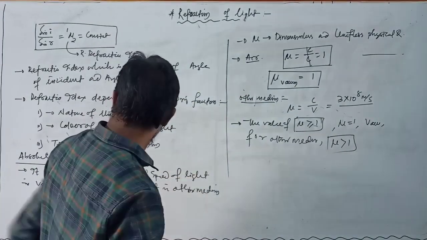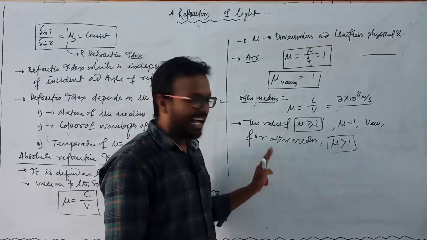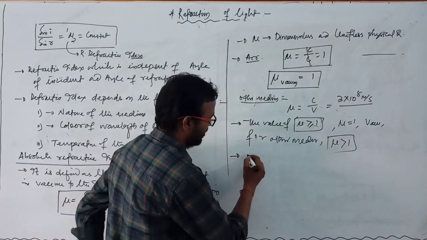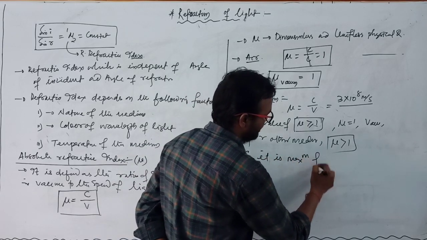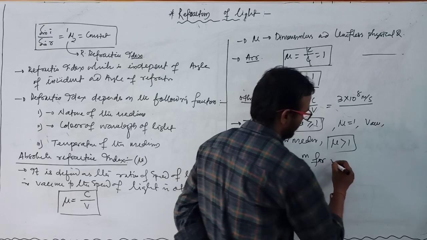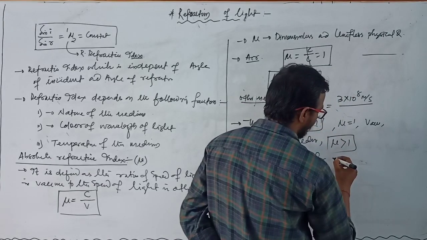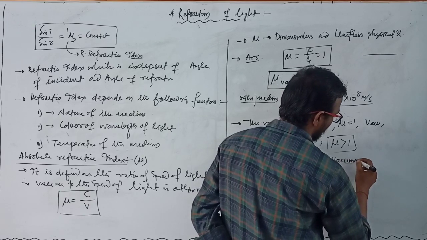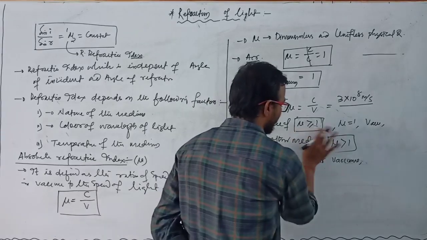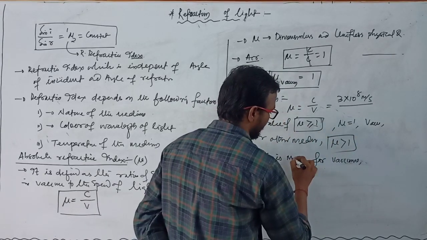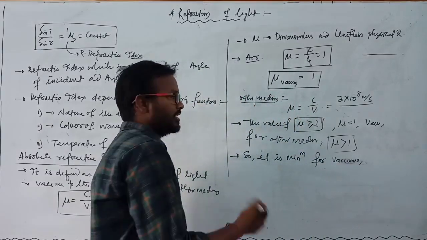Clear? This is all about absolute refractive index. So the absolute refractive index is minimum for vacuum, because it is 1 there, and for other media it is greater than 1.